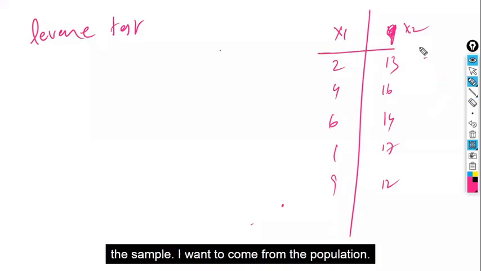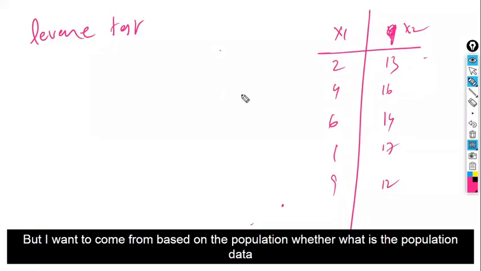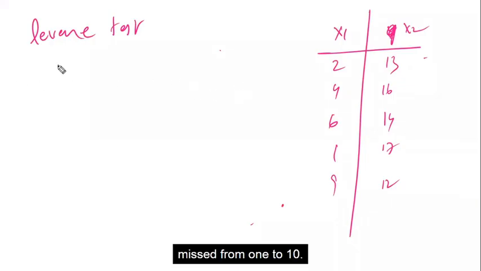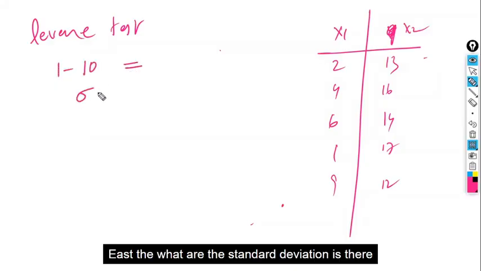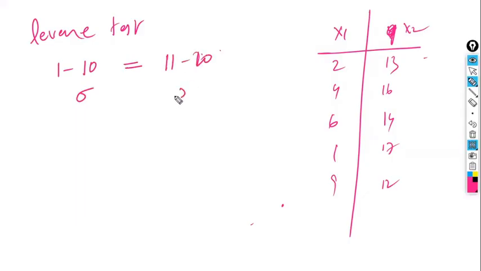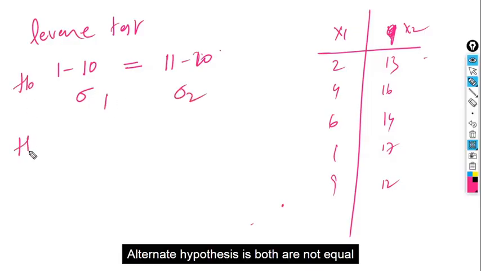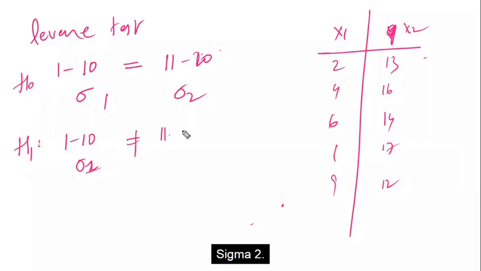Now, based on the sample, I want to confirm the population. This is the sample data I have, but I want to confirm about the population: whether the standard deviation of the population from 1 to 10 is equal to that from 11 to 20. This is the null hypothesis. The alternate hypothesis is that both are not equal, that is sigma 1 is not equal to sigma 2.